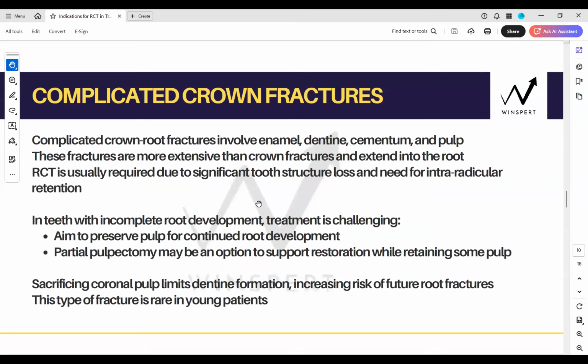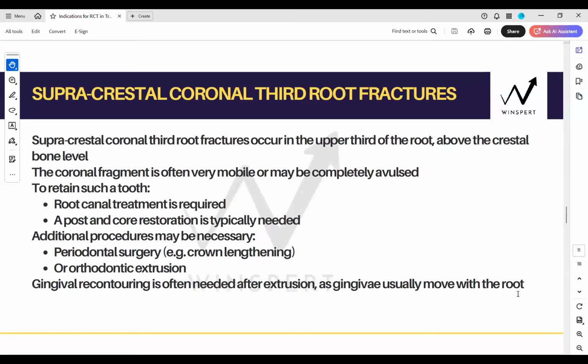What is the drawback is, if you do immediate RCT in complicated crown root fractures in immature teeth, the dentine is limited. It is a thin canal, thin chambers. So there is an increased risk of future root fractures. But the good thing is the combined root and crown fractures are rare in young patients. So in immature teeth, you will not find such situations.